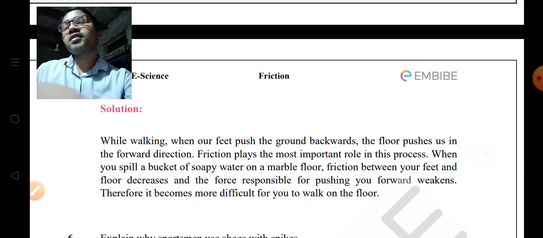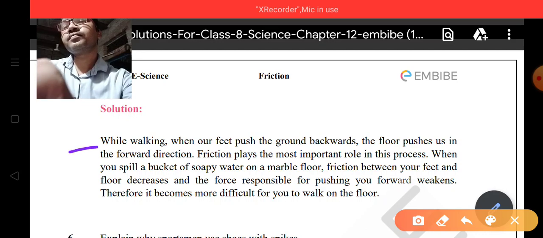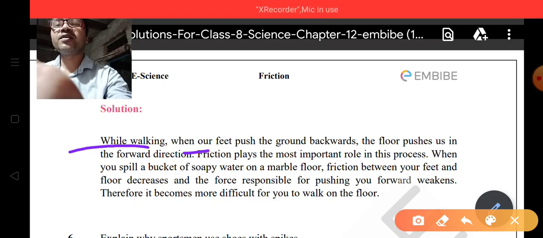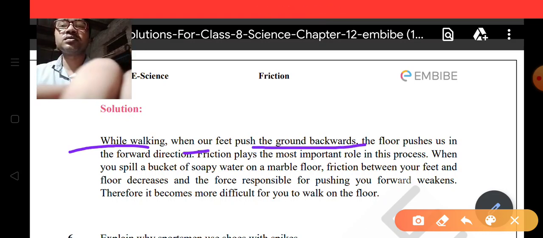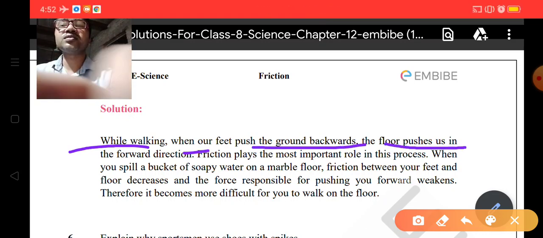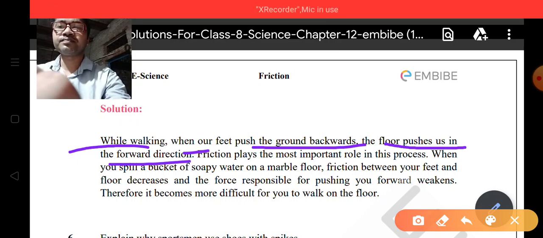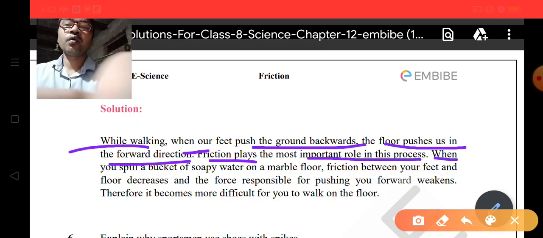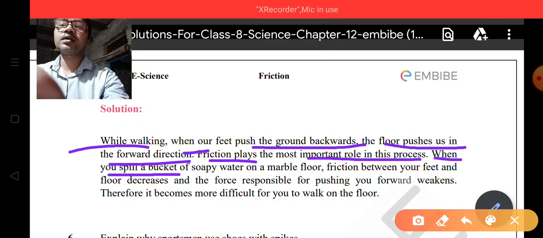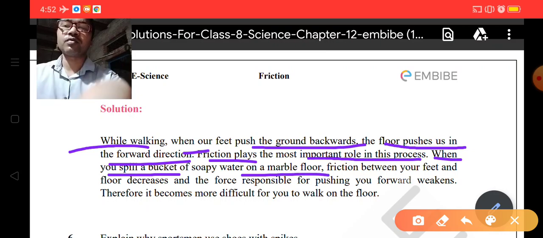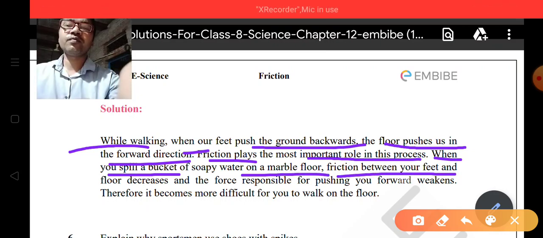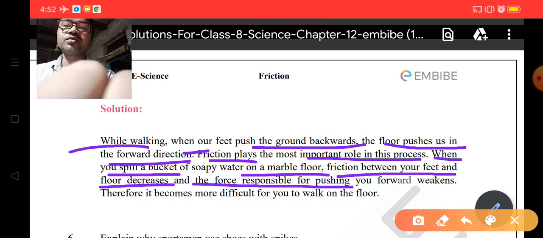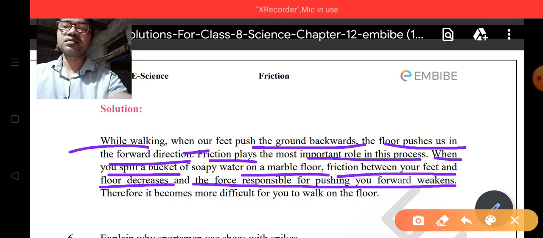So this is the answer of question number 5. While walking, when our feet push the ground backwards, the floor pushes us in the forward direction. The friction plays the most important role in the process. When you spill a bucket of soapy water on the marble floor, friction between your feet and floor decreases, and the force responsible for pushing you forward weakens.